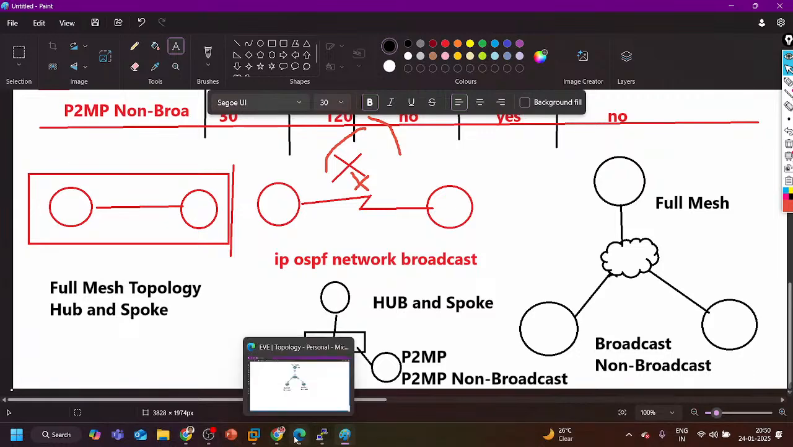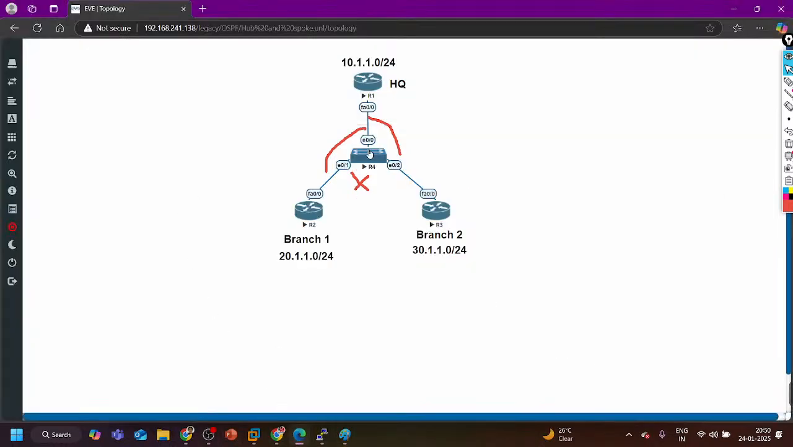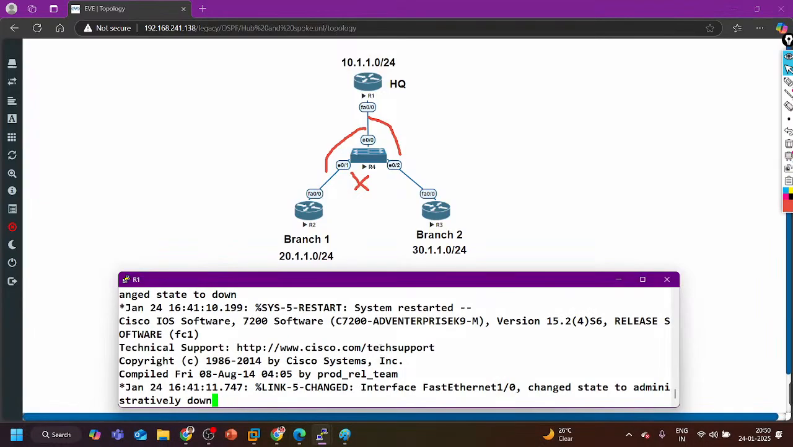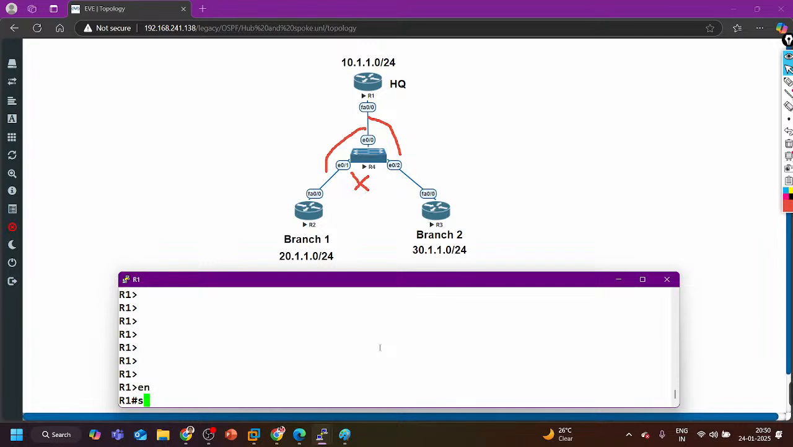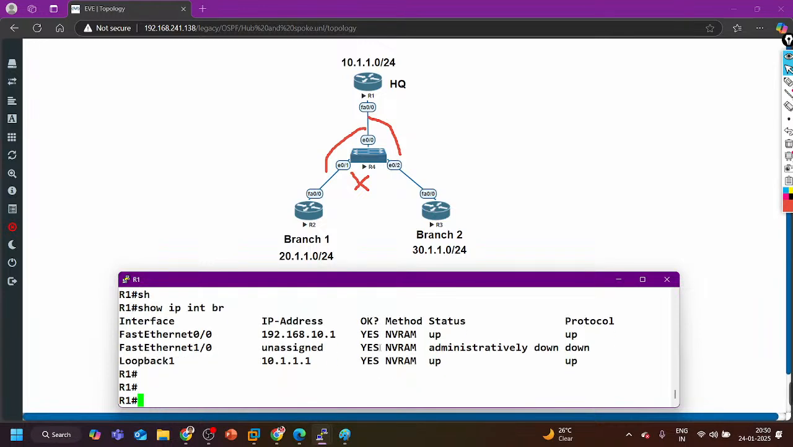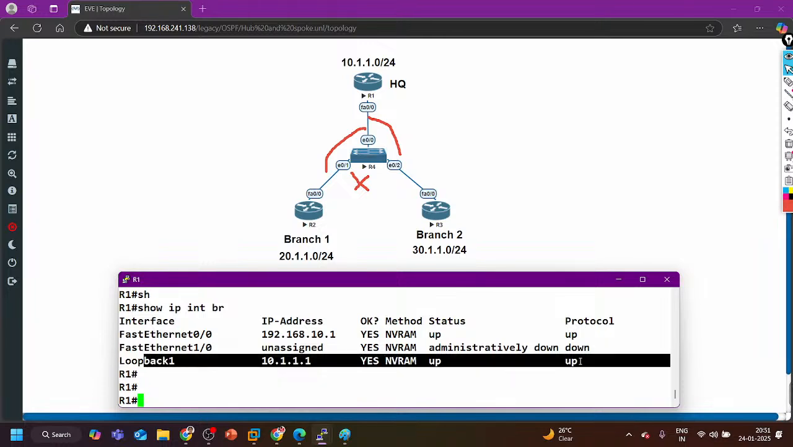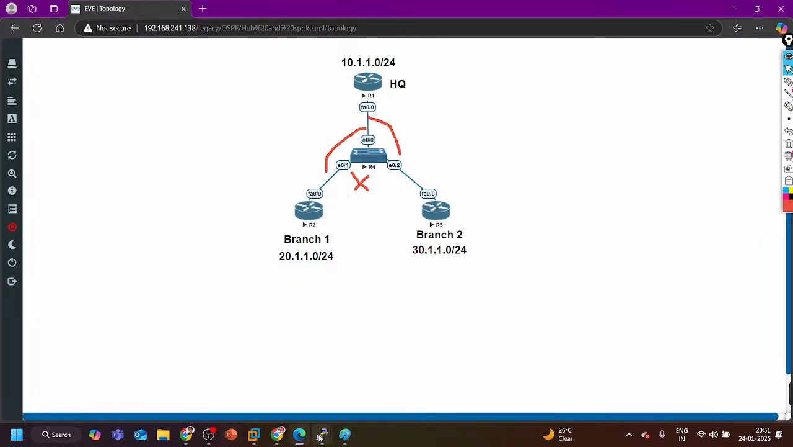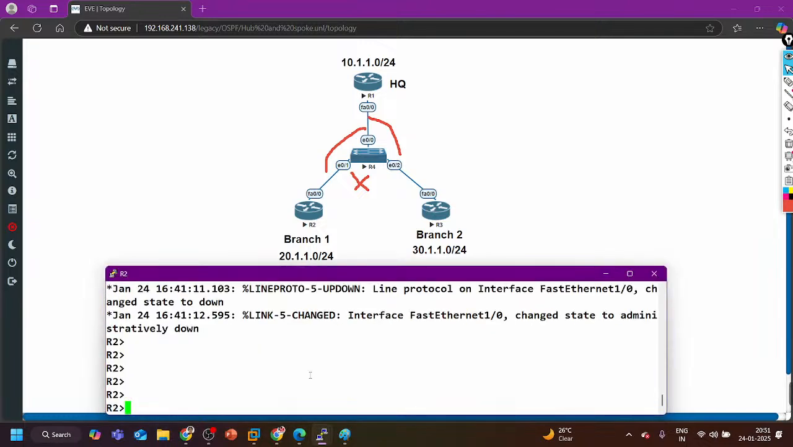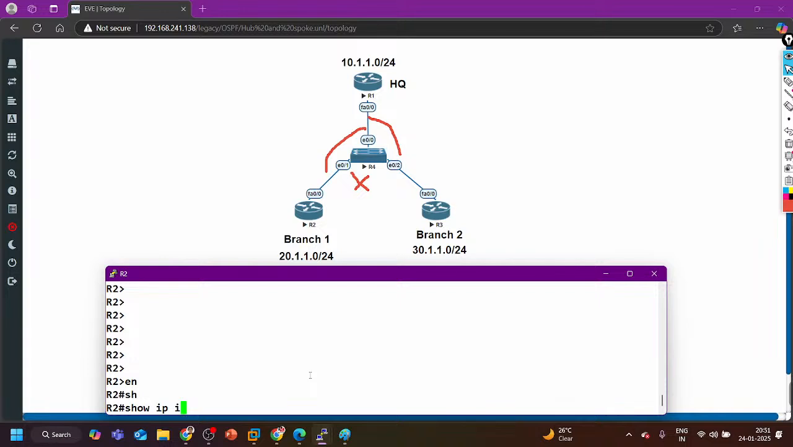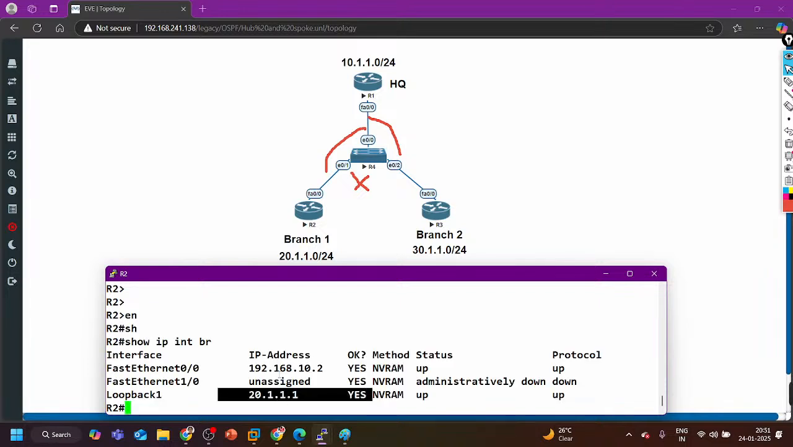Okay. So if I talk about the implementation, what we can do on the switch is configure these two ports as protected. Let me check the configuration on this router. No routing protocol is running. IP is already configured on the LAN side. You can see I have one loopback on router number 2, with 192.168.10.2.